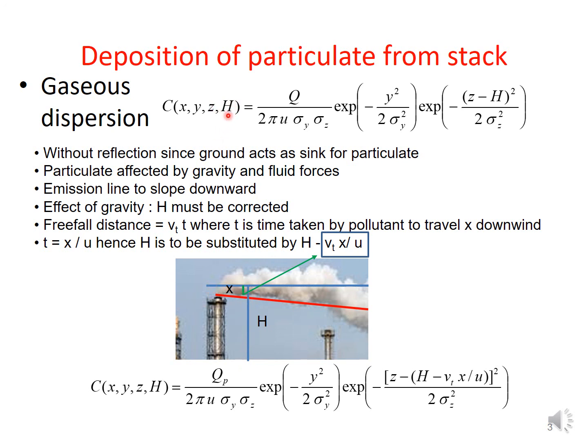Hence, this capital H is given by Q by 2 pi u sigma y sigma z. Here Q is the pollution strength of that source, u is wind speed, and sigma y, sigma z are standard deviations or dispersion coefficients as they are called.